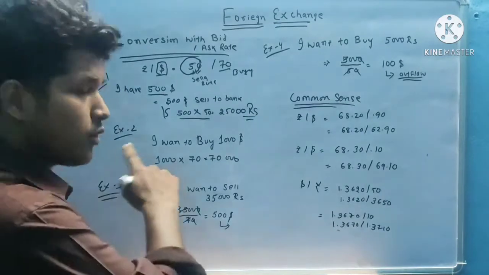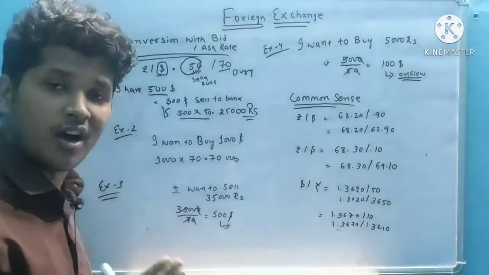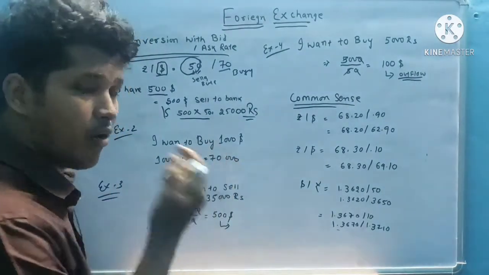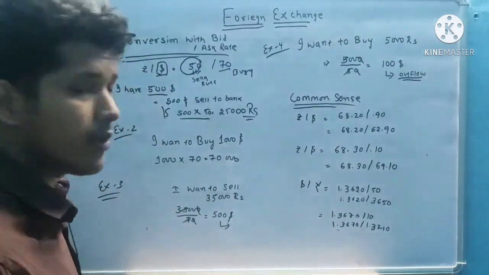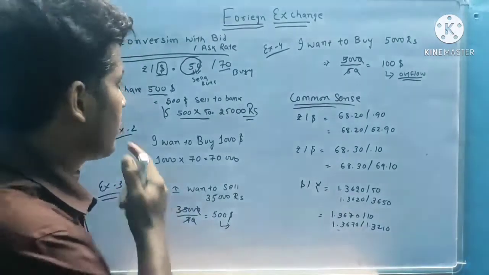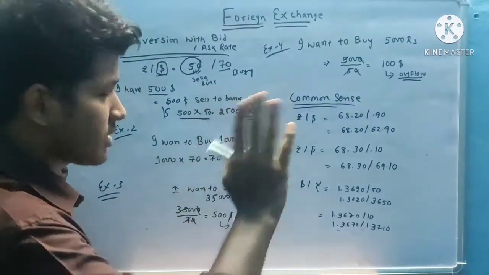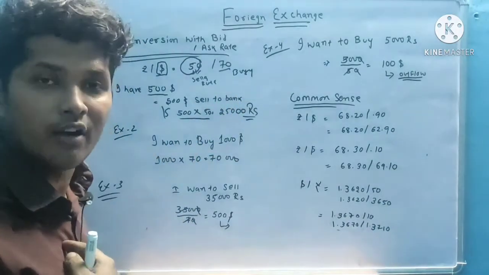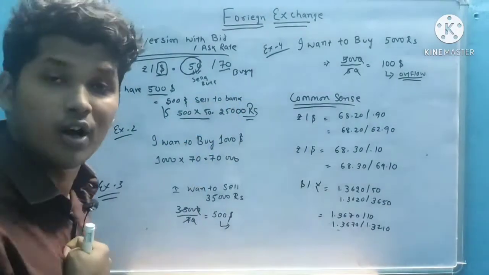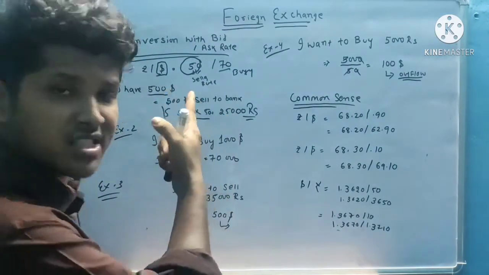Okay. Next, example 2. Suppose I want to buy $1,000. So how many rupees will I outflow? Here, first choose the rate. The quotation is given as rupee by dollar 50/70. Suppose the bank quotes that, and I want to buy, so the buying rate is 70.